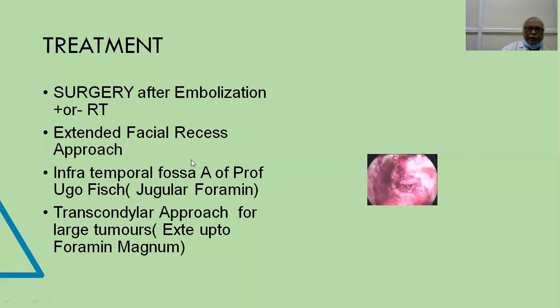It is only helpful in case of small tumors, but if the tumor is a bigger one, then there is no other way except to go for an infratemporal fossa type A approach, as described by Professor Fisch. If the tumor extends beyond the jugular foramen, say extending up to the foramen magnum, then you have to do a bigger procedure, that is the transcondylar approach.